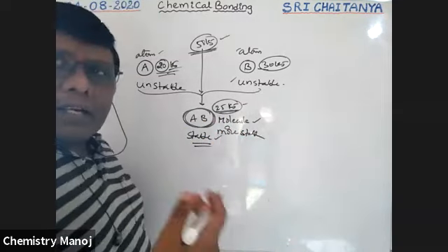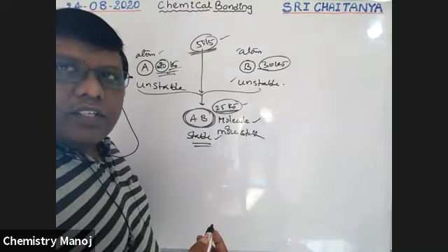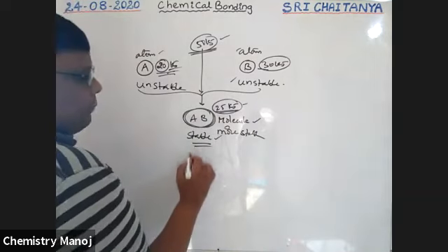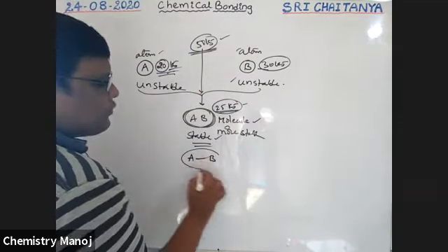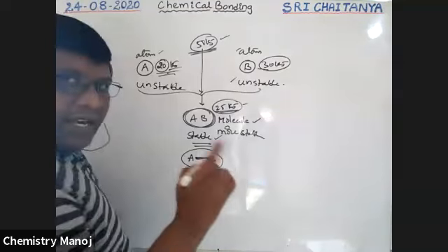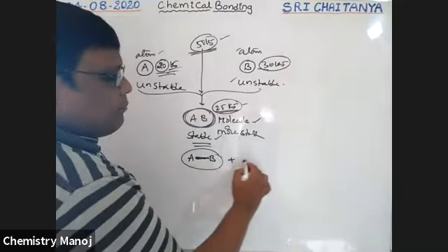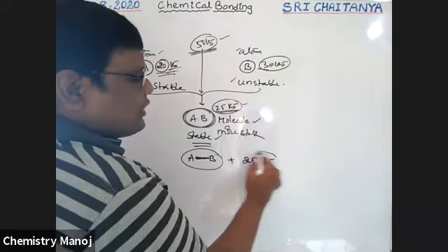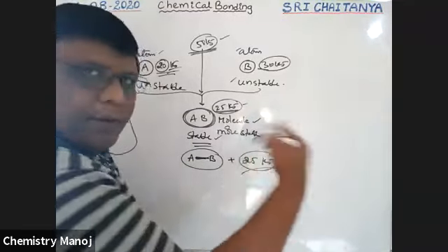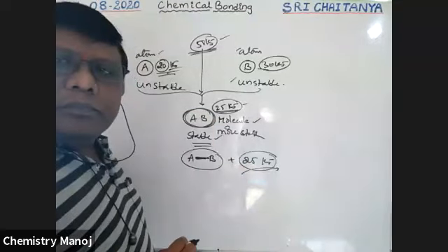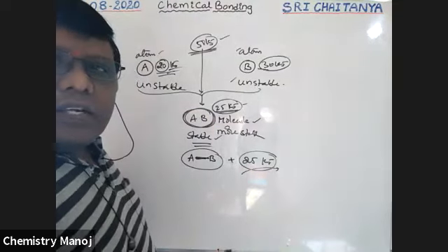Sir, what happened to that remaining 25 kilojoules of energy? Between A and B, a bond is formed. That means an attractive force is there. During this bond formation, some energy will be released. That is, 25 kilojoules of energy is coming out from the substance.